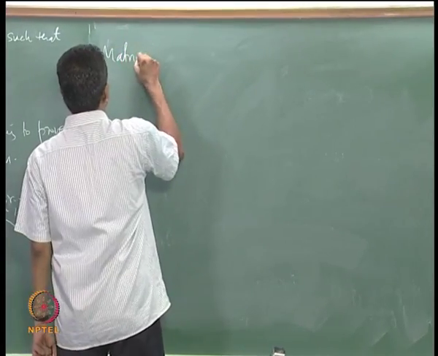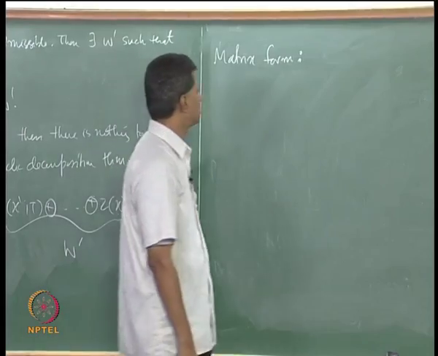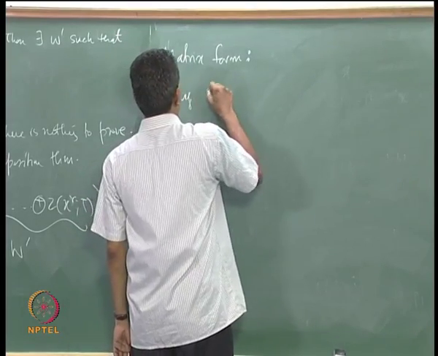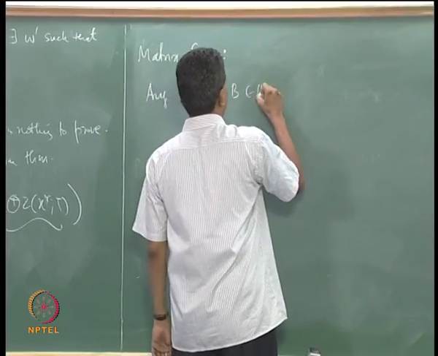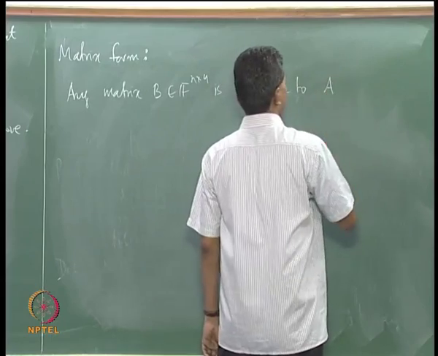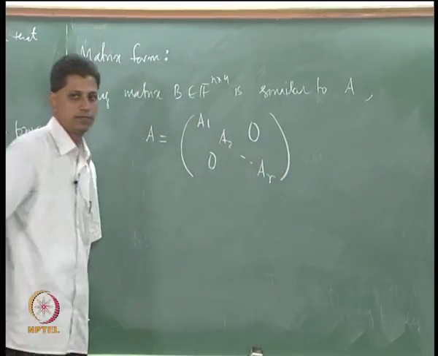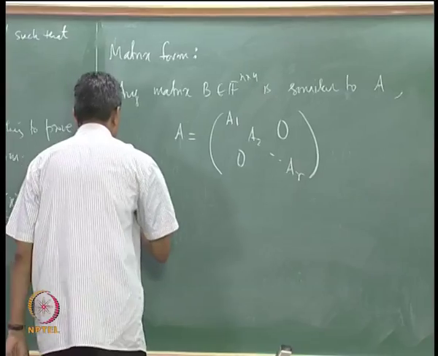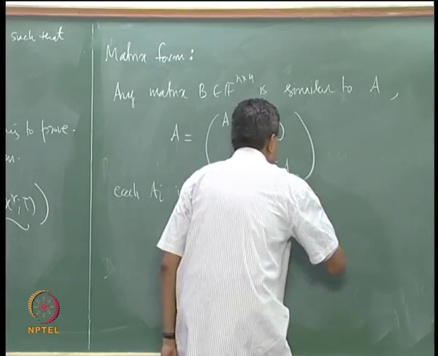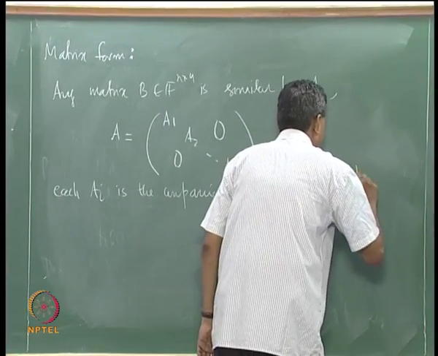What is the matrix form? The matrix analog of the cyclic decomposition theorem is that any matrix B is similar to A, where A is block A1, A2, etc., Ar, all other entries 0, where each Ai is the companion matrix of the polynomial pi.